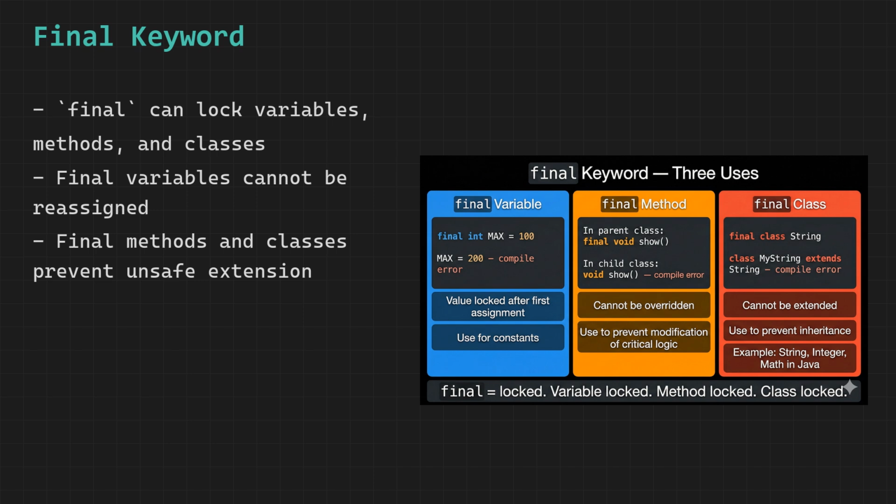Final on a variable creates a constant. Once you assign a value to a final variable, that assignment is permanent. Any attempt to reassign it gives you a compile error. Final variables are conventionally written in all capital letters with underscores between words, like MAX_SIZE or PI, to signal to every developer reading the code that this is a constant and should not be touched.